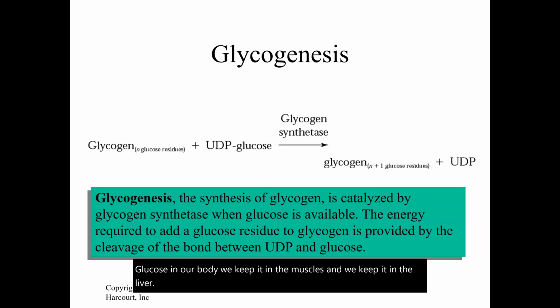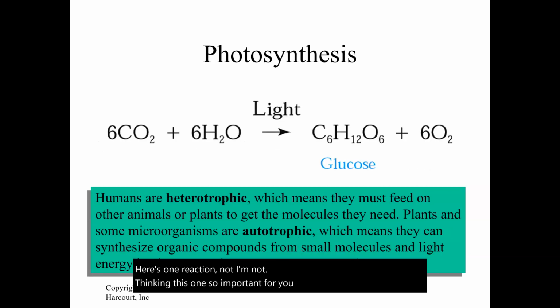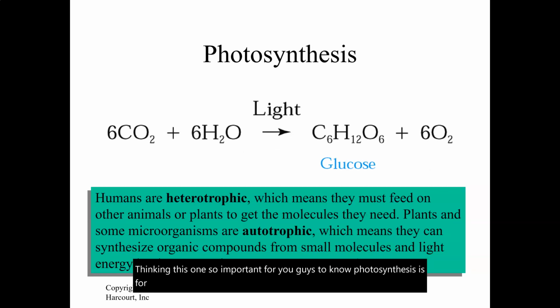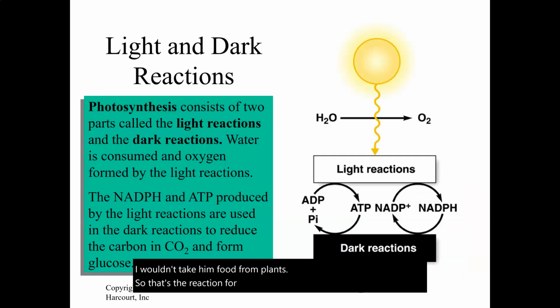And a couple more reactions. Here's one reaction. I'm not thinking this one's so important for you guys to know. Photosynthesis is for plants forming the glucose that then we eat when we take in food from plants. So that's the reaction for photosynthesis.